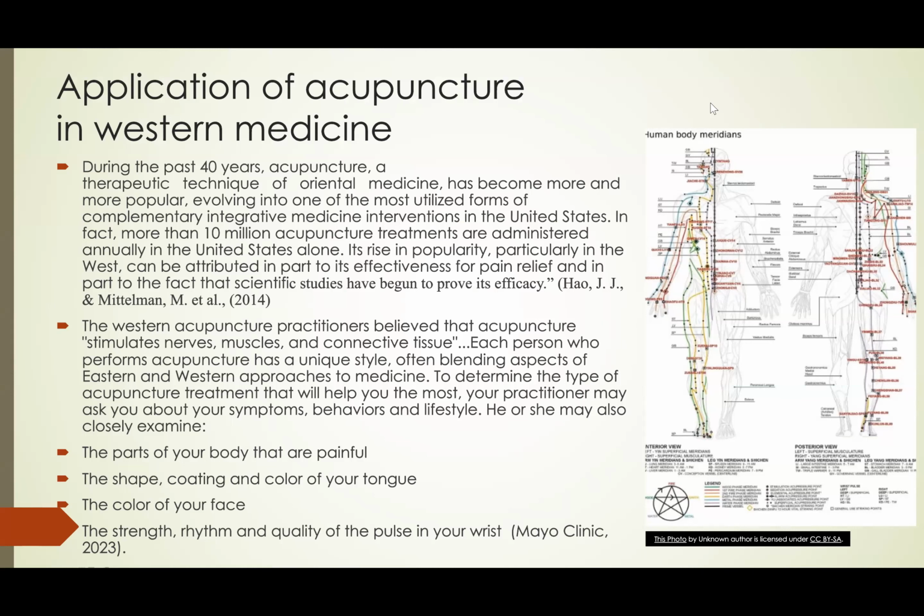Western acupuncture practitioners believe that acupuncture stimulates nerves, muscles, and connective tissue. Each person who performs acupuncture has a unique style, often blending aspects of Eastern and Western approaches to medicine to determine the type of acupuncture treatment that will help you the most. Your practitioner may also ask you about symptoms, behaviors, and lifestyle. They may also examine parts of your body that are painful, the shape and coating of your tongue, and the color of your face. Next slide, please.